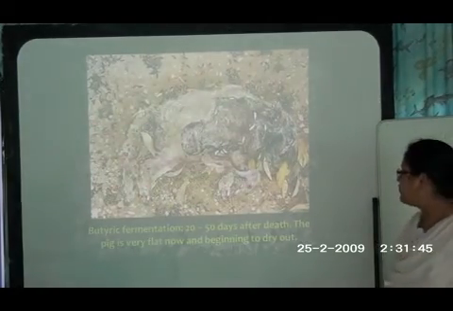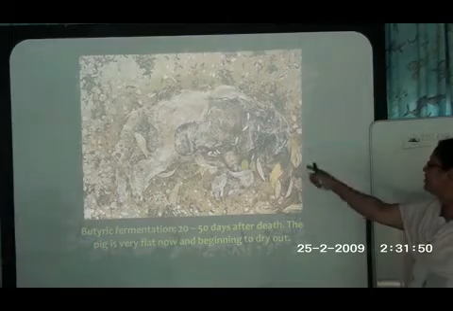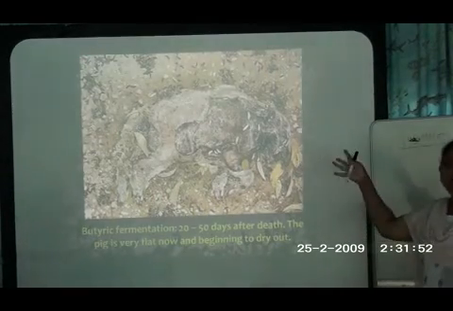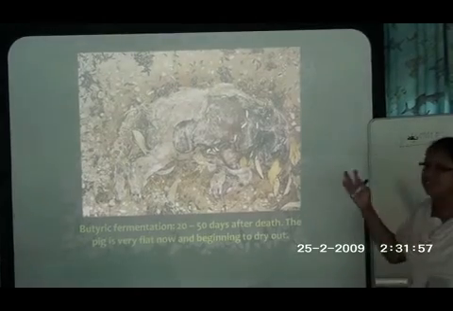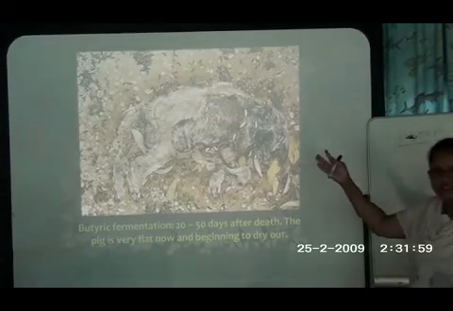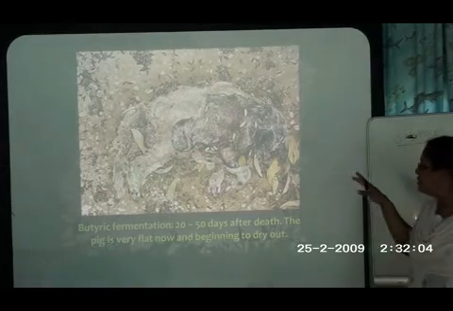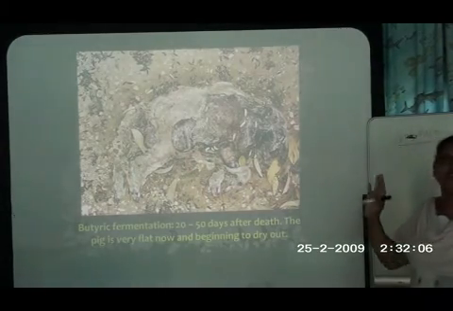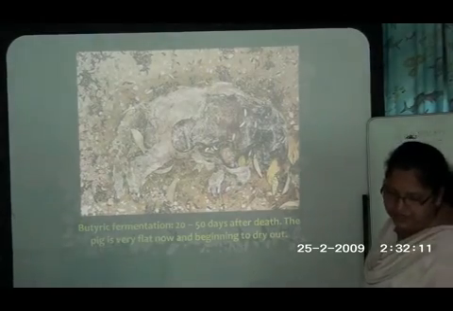And here, after 20 to 50 days of death, we can see the butyric fermentation. This is known as the butyric fermentation. All the softer body parts are almost gone. Now only the rough parts are there, the remaining tissue, like the keratinized skin, the hair, and the bony parts of the body. All these things only remain. The rest of the soft flesh has almost completely decayed. And the pig has now started drying out. Here you can see it dried out. Then only the toughest part of the body is remaining.